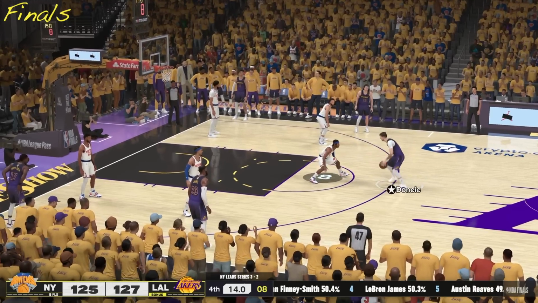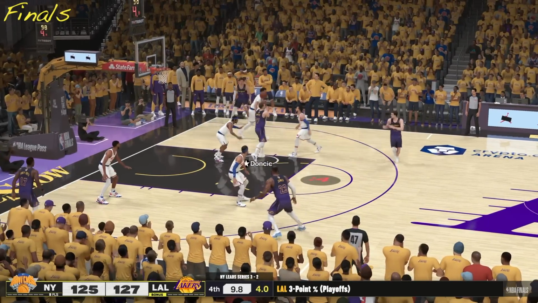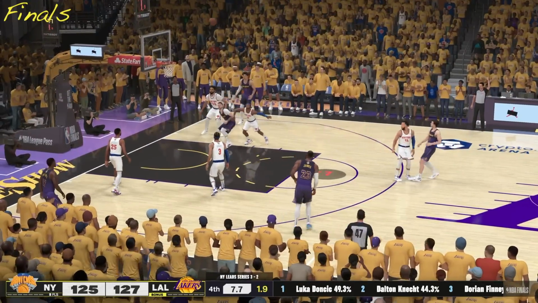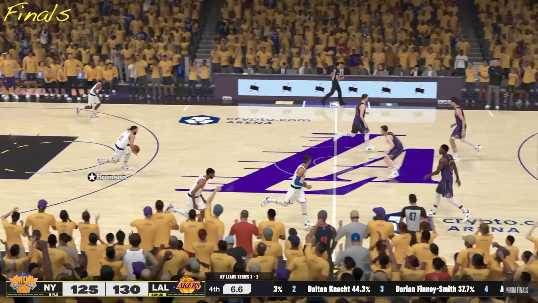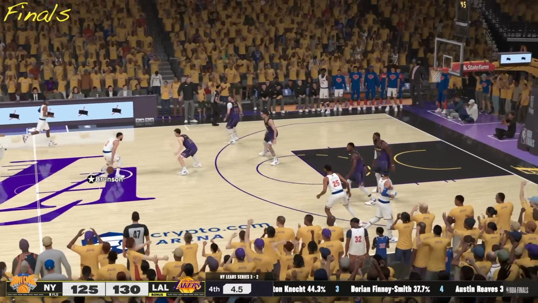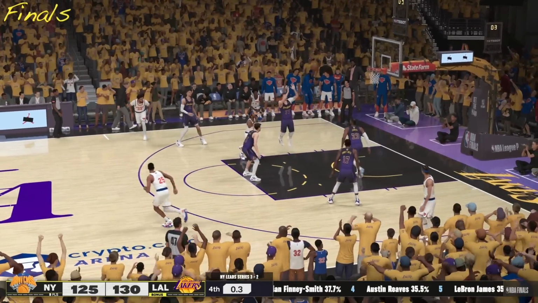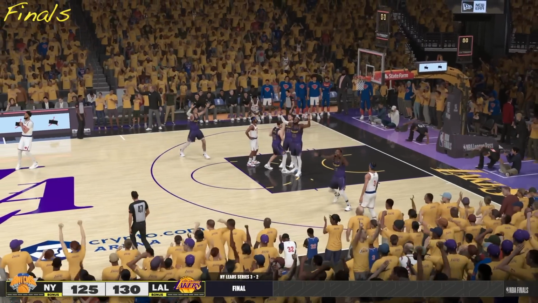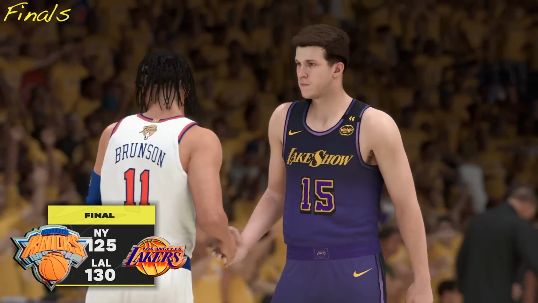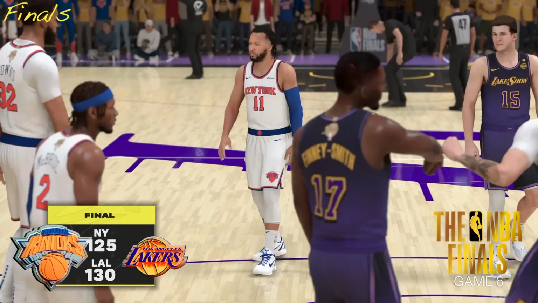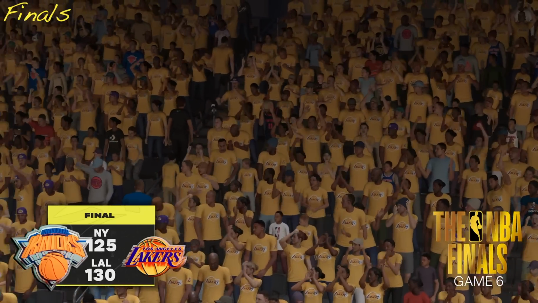Shot clock, game clock separated at 6 seconds. Luka, one-on-one, crossover, dancing, spin, gives to Reeves. Bang! Austin Reeves from downtown. It's a 5-point Laker lead. Knicks need a quick basket. 3 seconds. Towns fading away. No good. Game 7 will be on its way in New York as the Lakers win Game 6 and they'll keep the Finals alive. What a performance by the Los Angeles Lakers here down the stretch.